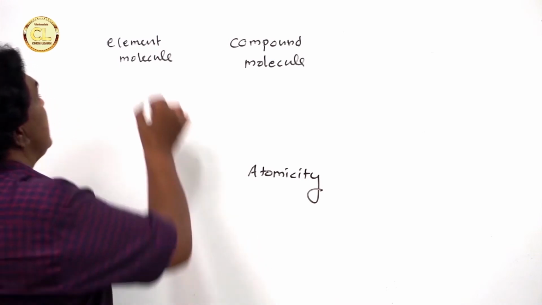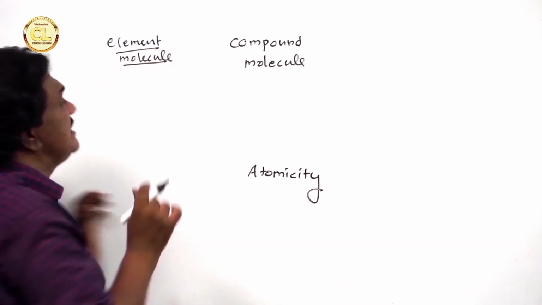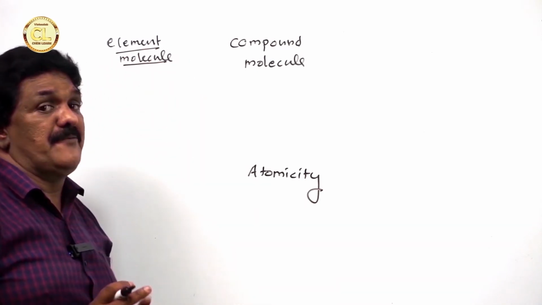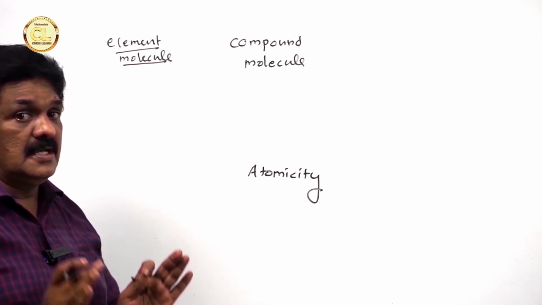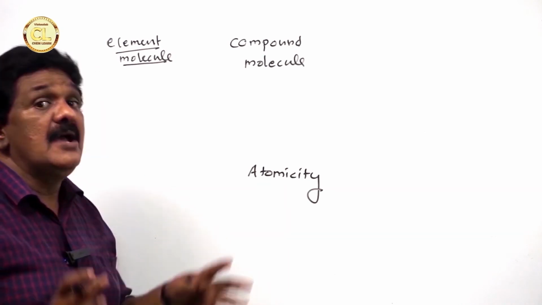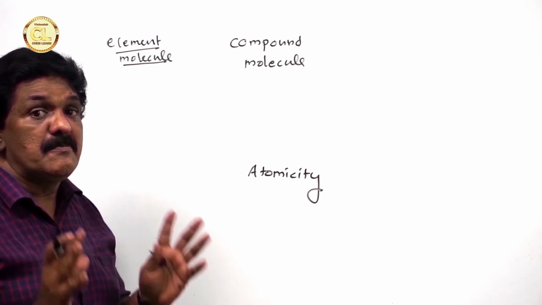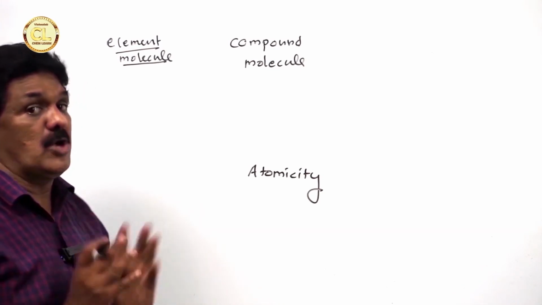What is an element molecule? It is the molecule formed by an element. The molecule formed from only one element is called an element molecule.